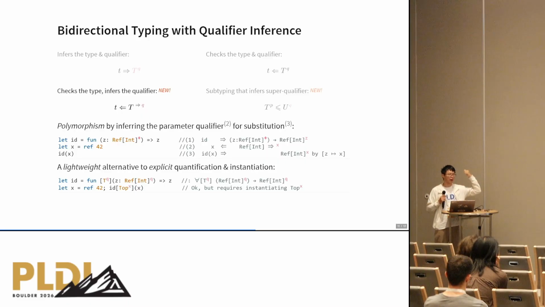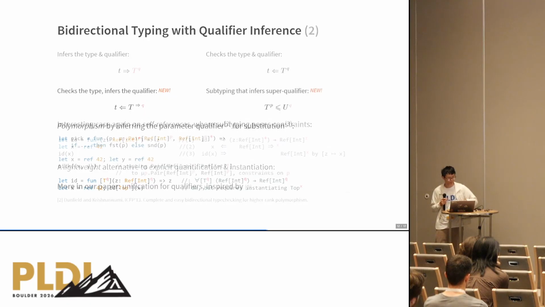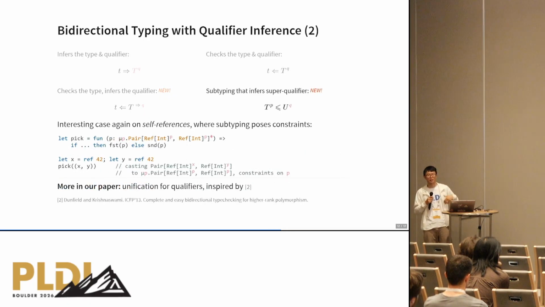So when we are considering applying the identity function with a new variable x, we need to infer the parameter qualifier on x by checking its type and inferring the qualifier, and then using that inferred qualifier for substitution. This kind of polymorphism is what we call lightweight polymorphism, as an alternative to explicit quantification and instantiations. And to back up this hybrid case that checks the type and infers a qualifier, we also introduce a new algorithmic subtyping form that infers a super qualifier while checking the upper bound of the type.